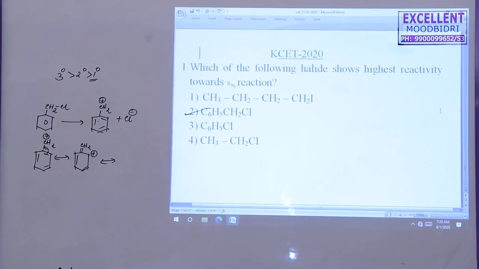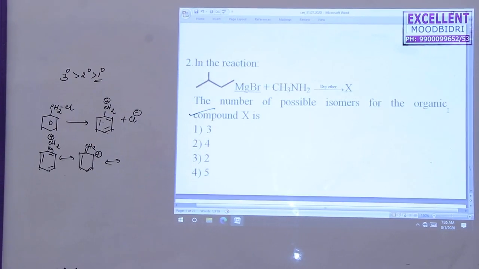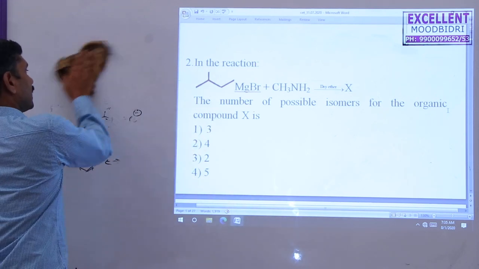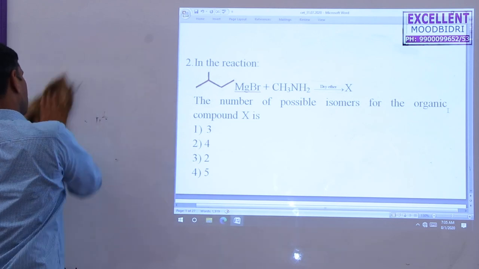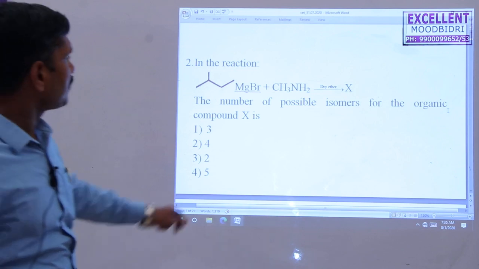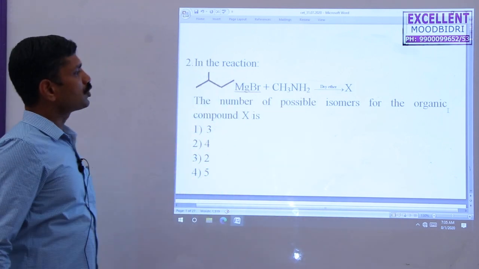I go for the next question. In the reaction, they have given magnesium bromide, meaning a Grignard reagent, plus amine, in dry ether, forming X. The question asks for the number of possible isomers of the organic compound.